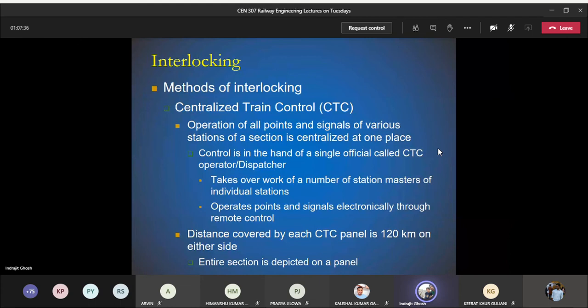So all the points and signals of a number of stations are centralized at one place. Similar to the panel or route relay interlocking, but here there is one person who will be controlling that. He is known as the centralized train control operator or dispatcher. So control is in the hand of a single official.